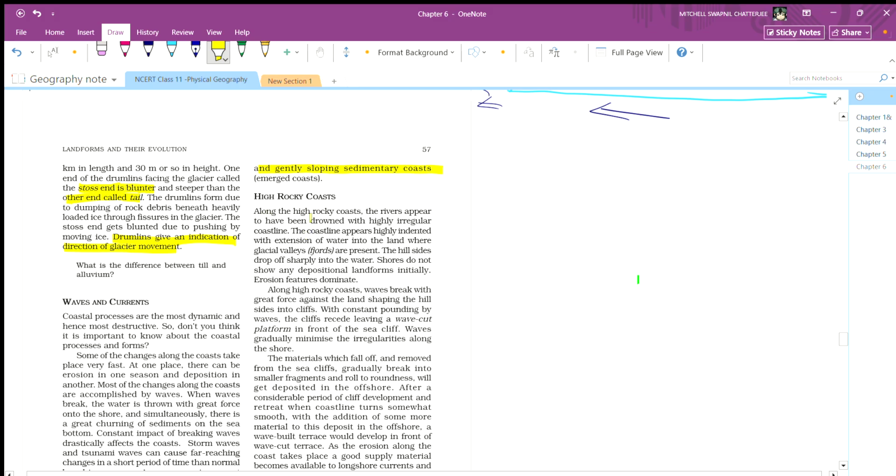High rocky coast. Along the high rocky coast, the rivers appear to have been drowned, with a highly irregular coastline.